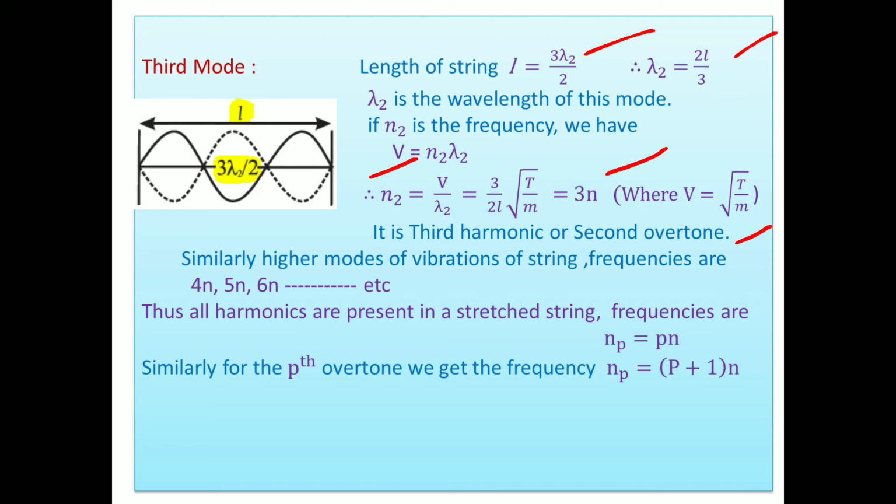One question should be there: show that all harmonics are present in the vibration of a straight string. Then you have to mention it. Figures carry 1.5 marks, 3 figures, and 3 expressions carry 1.5 marks. Sometimes the final statement also gets half a mark. Similarly, we can take the pth overtone, meaning Np equals (p plus 1)N. These conditions are satisfied in a pipe open at both ends. In the last article, or last period, we discussed it. Very simple things are there.